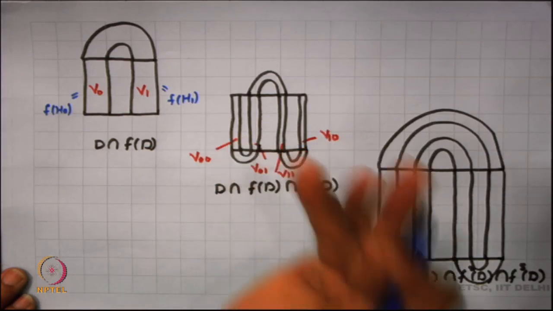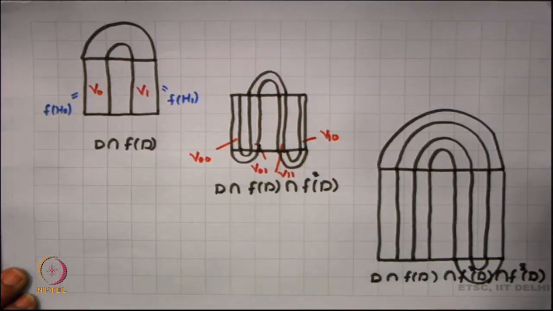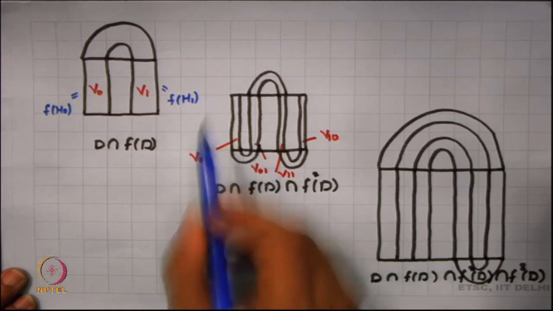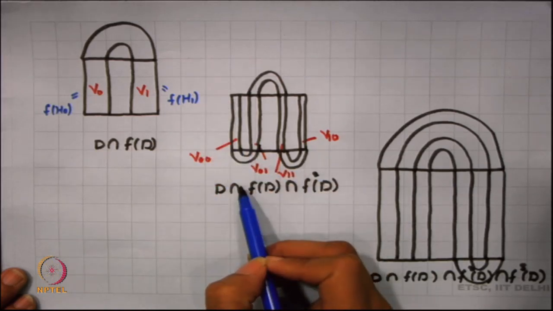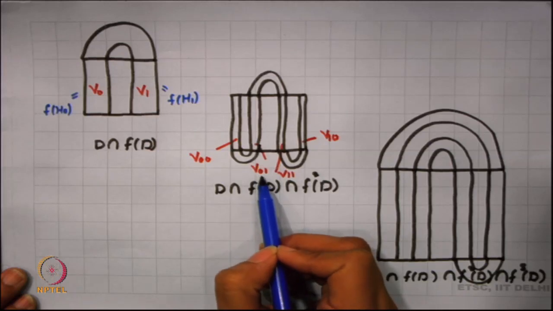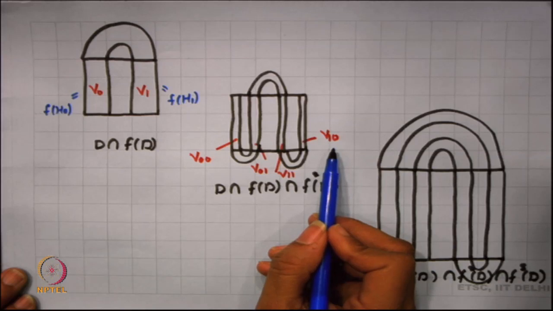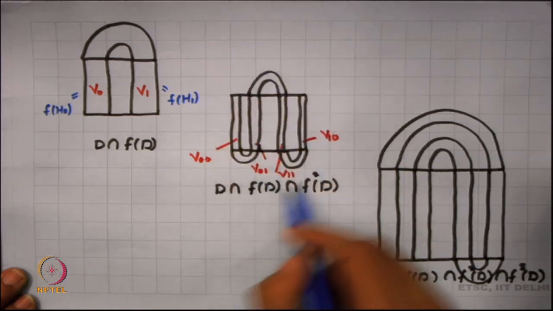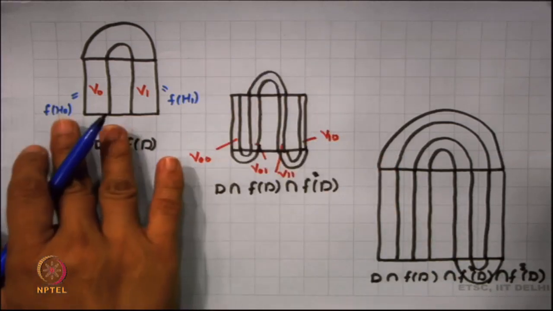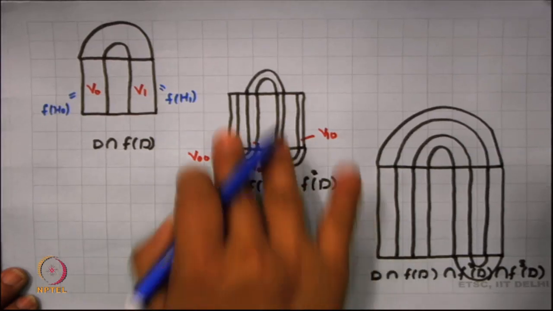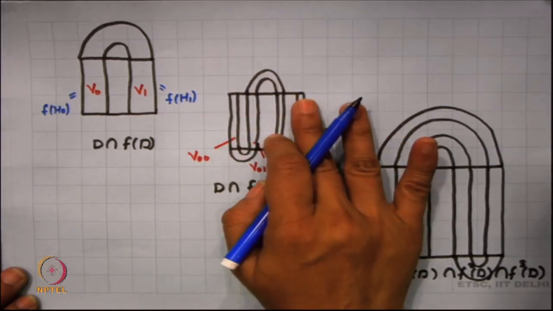We can call these vertical rectangles V naught naught, V naught 1, V 1 1 and V 1 0. So, we find that this gives rise to 4.